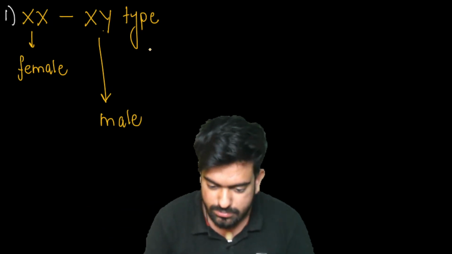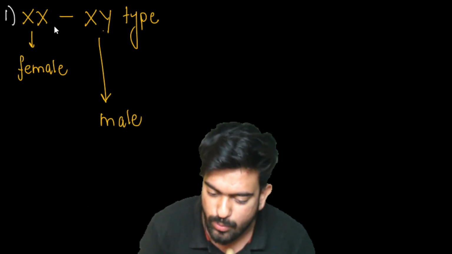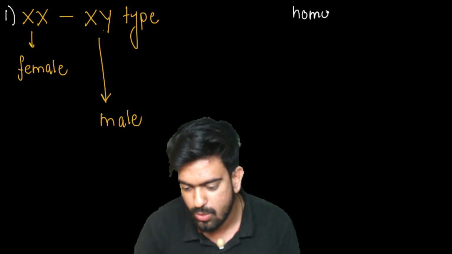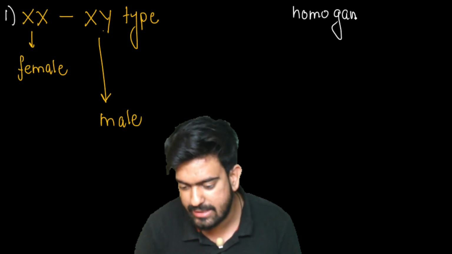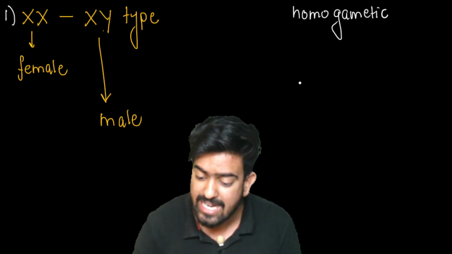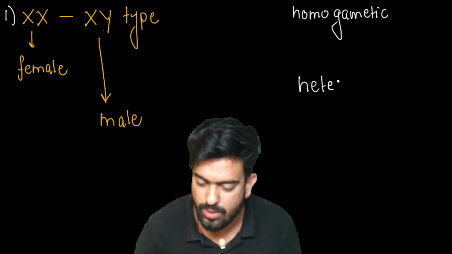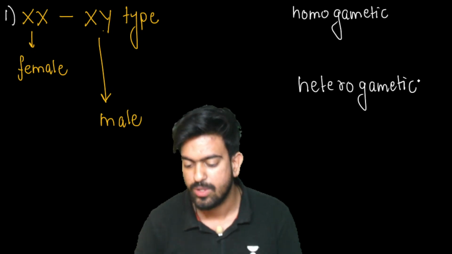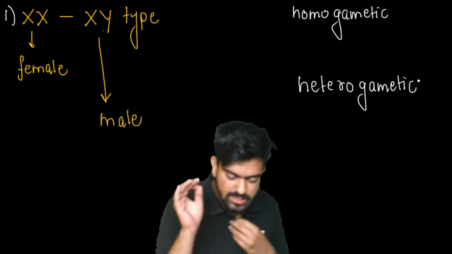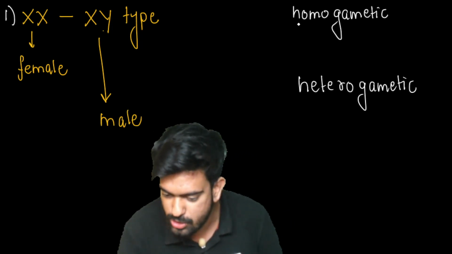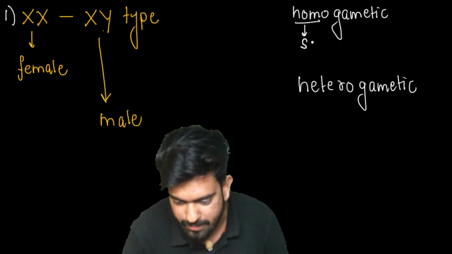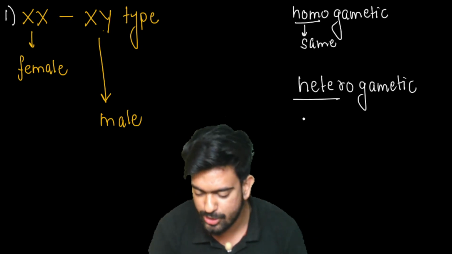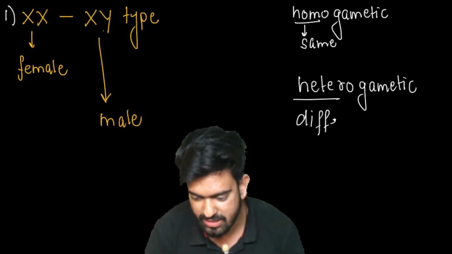Yes, guys. Now see, one more term I am going to introduce here. One is homogametic, and the other one is heterogametic. Okay. Homo means what, sir? Homo means same. Yes or no? Yes. And hetero means what? Hetero means different. Yes or no? Okay. This is clear.